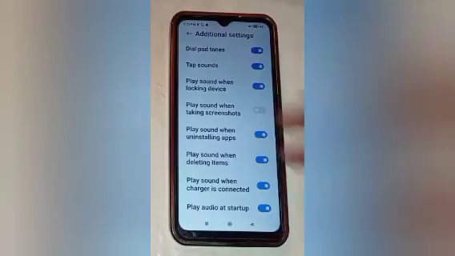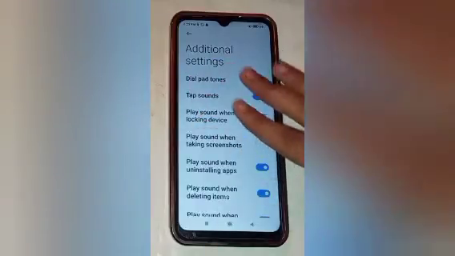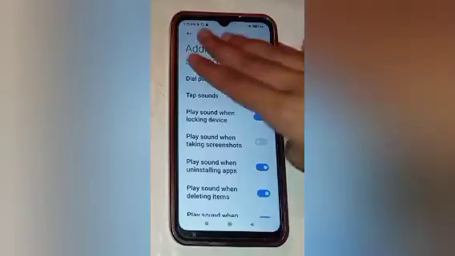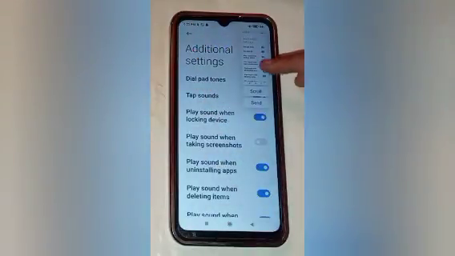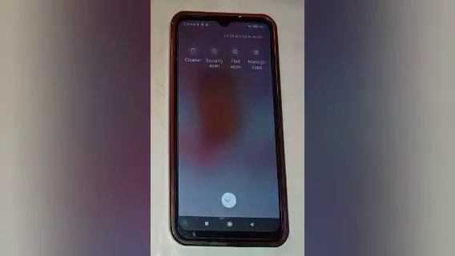So it means that when we take a screenshot, here you will see, wait for some seconds. Here you will see our screenshot is captured but it doesn't produce sound. So in this way screenshot sound is off in our mobile phone.